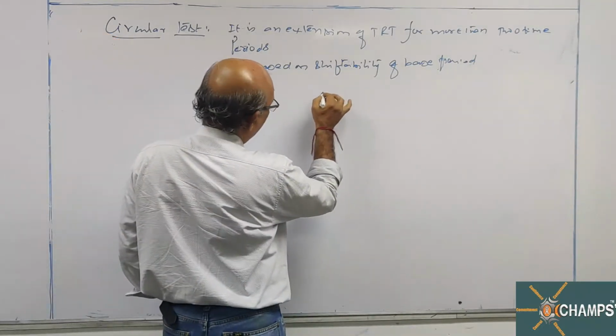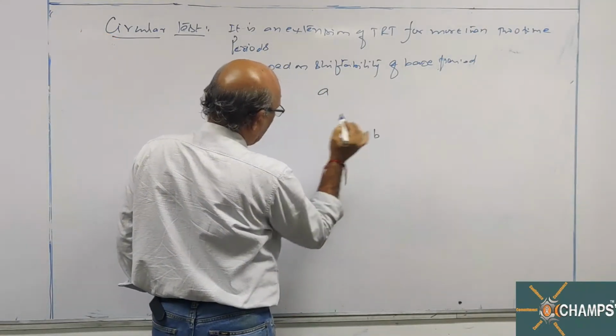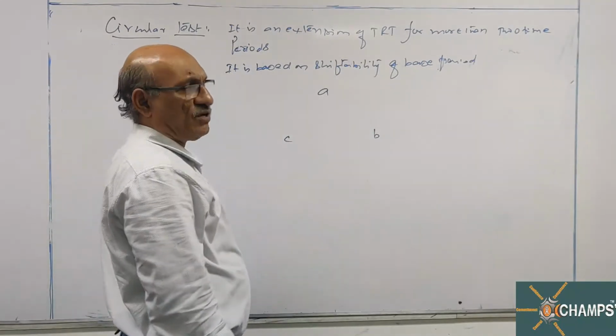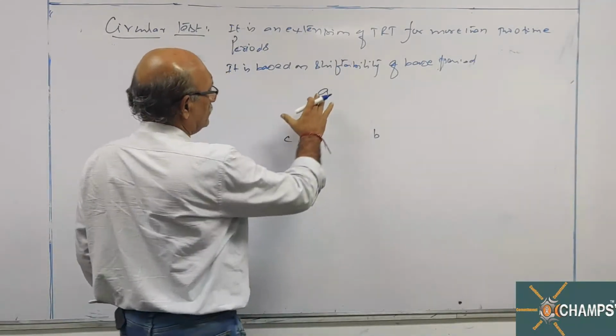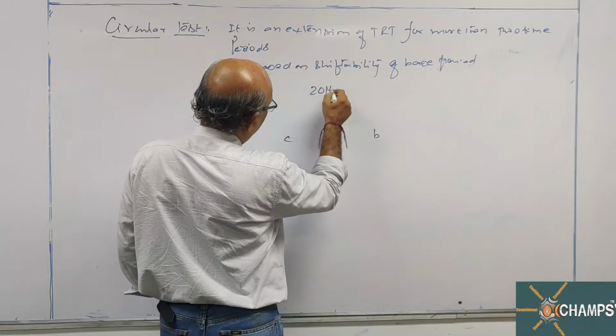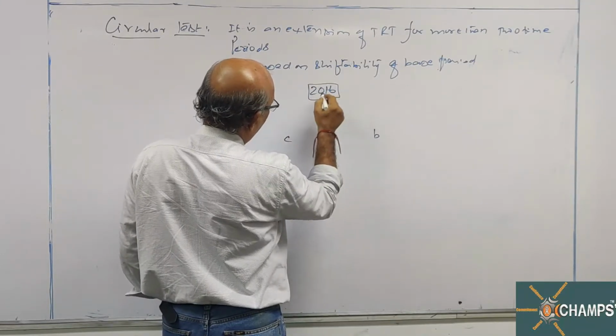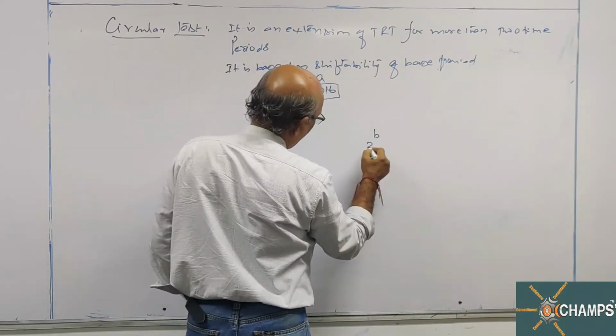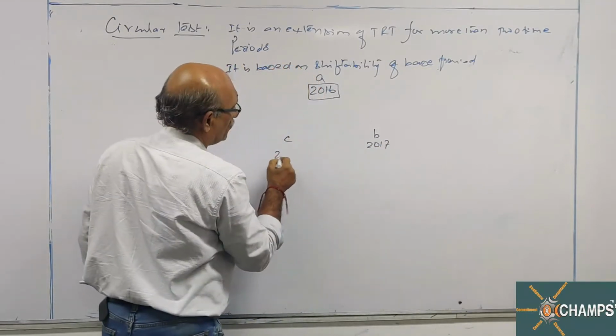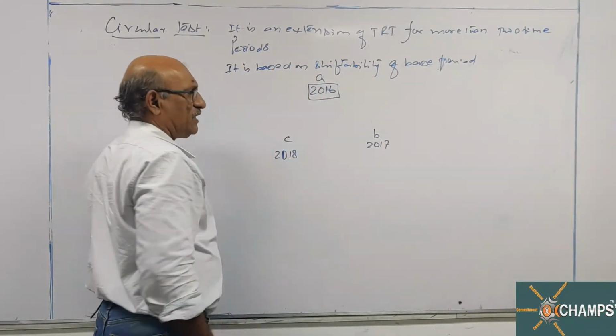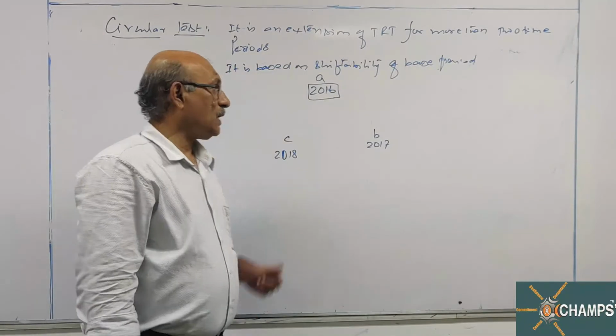Look at this. There are 3 years given. Let us take the first period as A, 2016, B, 2017, and C, 2018. This way 3 time periods are taken.